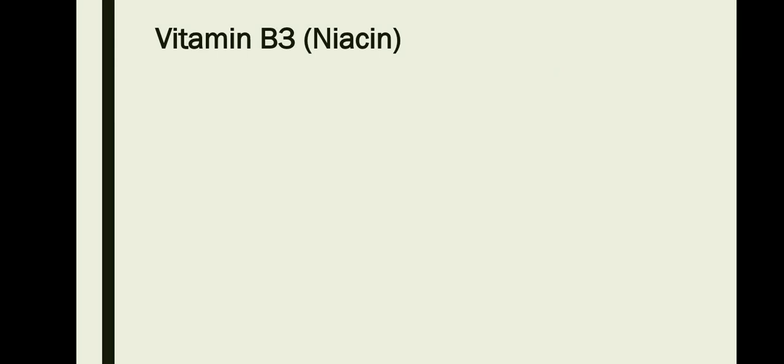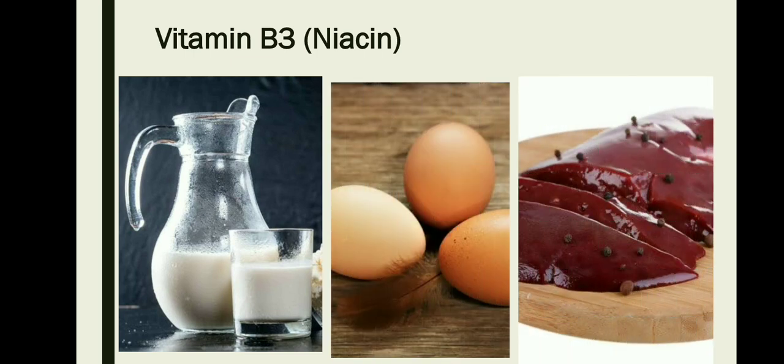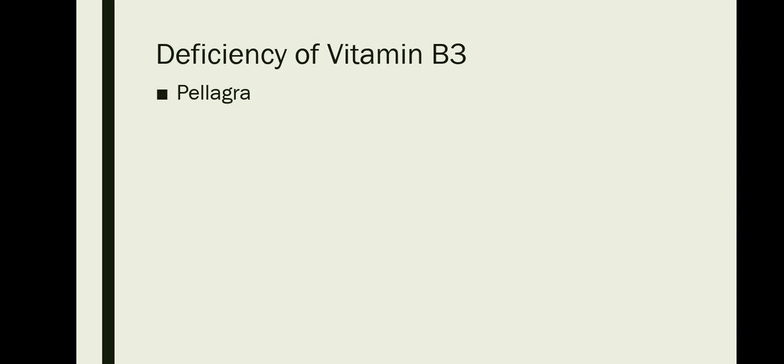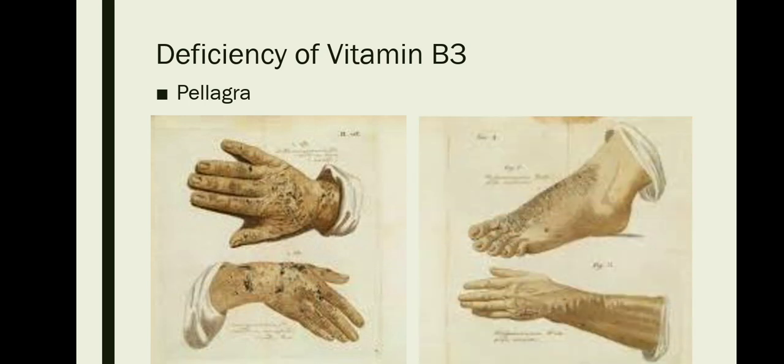The next vitamin that we are going to be discussing is vitamin B3. Vitamin B3 is also known as niacin, and the sources of vitamin B3 are milk, eggs, and liver. Deficiency of vitamin B3 will lead to a condition which is known as pellagra. So, what is this pellagra? The symptoms of pellagra are inflammation of skin, loss of memory, and diarrhea.